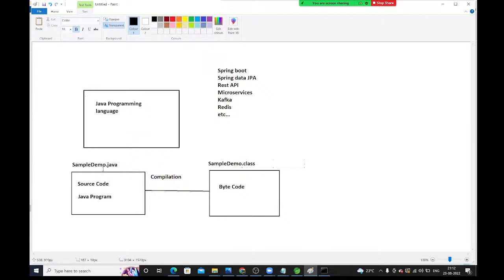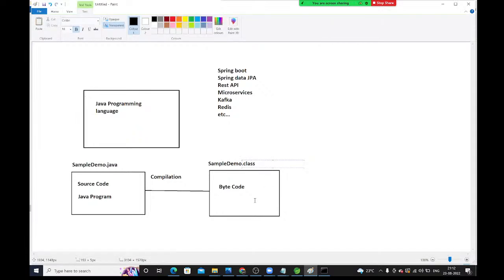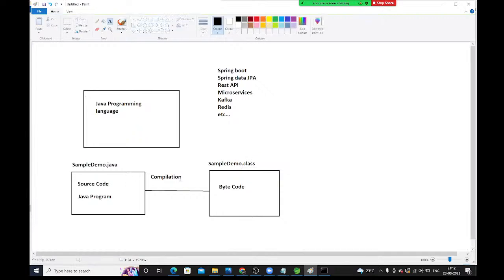Inside a .java file, source code, the original code, is available. Inside a .class file, we have bytecode. Whenever you compile the Java file, you get this .class file, and the system can understand this bytecode.